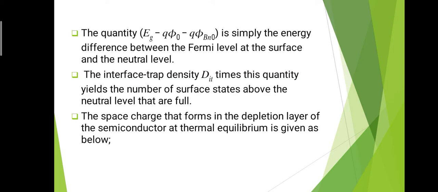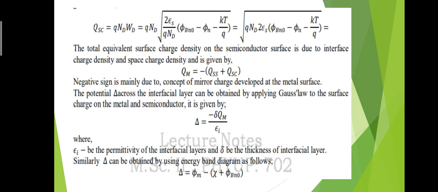The space charge that forms in the depletion layer of the semiconductor at thermal equilibrium is given below. That means the total space charge due to formation of the depletion layer in the semiconductor at equilibrium is simply denoted by QSC, which we mentioned in our previous video: Q times Nd times Wd, the multiplication of the charge, the donor density, and the depletion layer width.